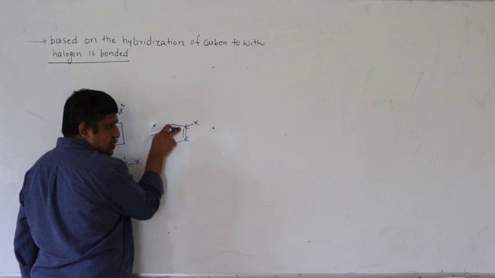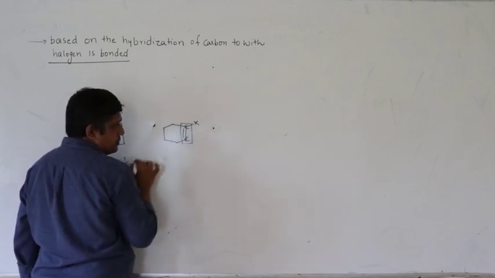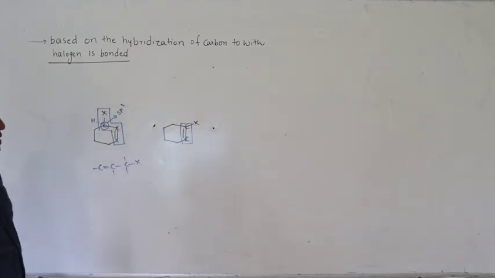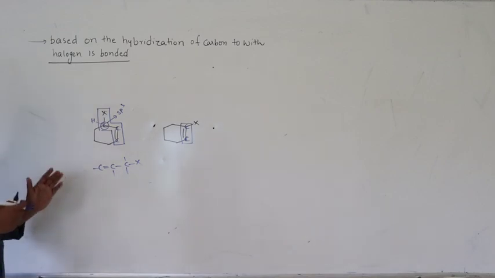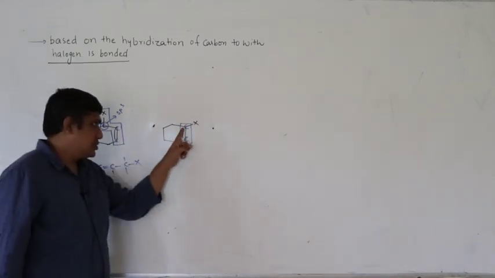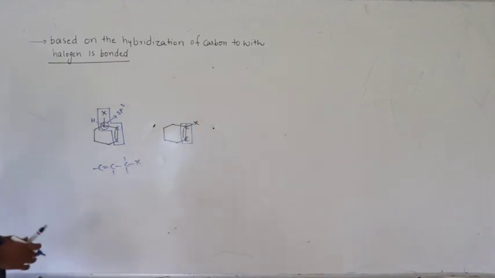Now coming to this, the halogen is directly attached to sp2 carbon. This arrangement is nothing but a vinyl group. So this is vinyl halide. So this is how you have to differentiate between aryl halide, vinyl halide, halogen attached to sp3 carbon, and halogen attached to sp2 carbon, which is bonded to C double bond C.